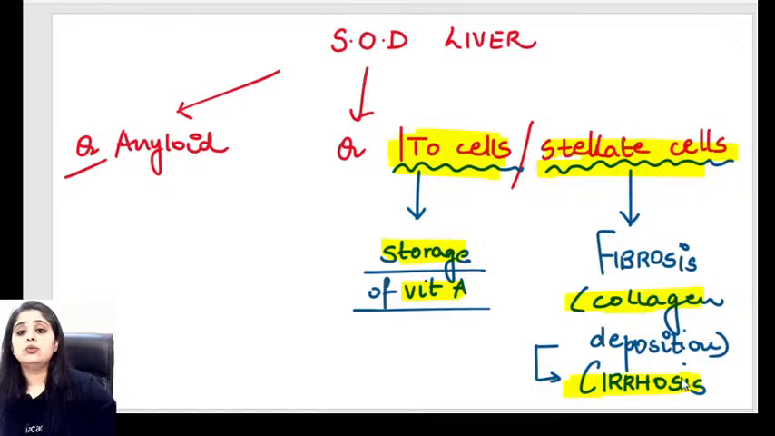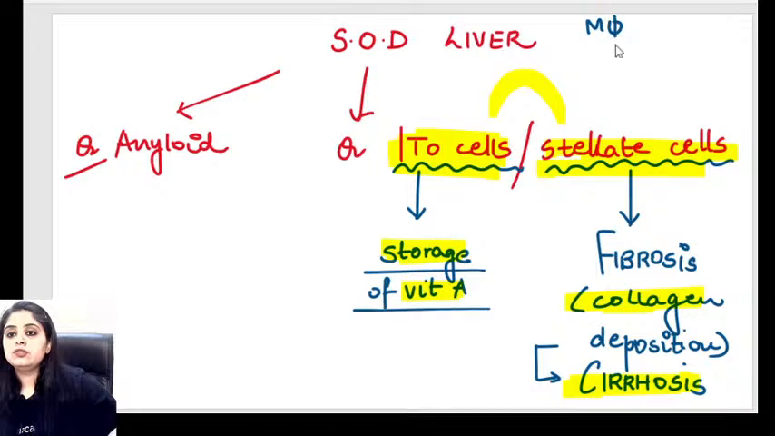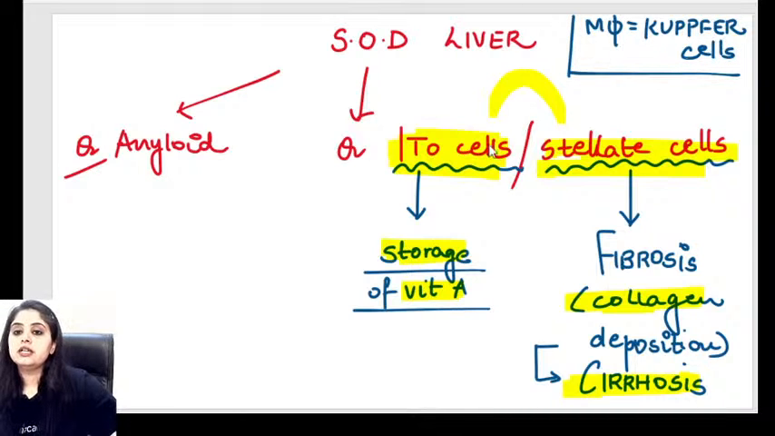Someone asked me in between, no, stellate and Ito cells are one. Macrophages of the liver are something else, na? Macrophages of the liver का तो एक दूसरा नाम है. There's a very famous name for macrophages of the liver known as Kupffer cells. So they are totally different. Nothing to do with this. They are totally different. Here I'm talking about Ito and stellate cells.